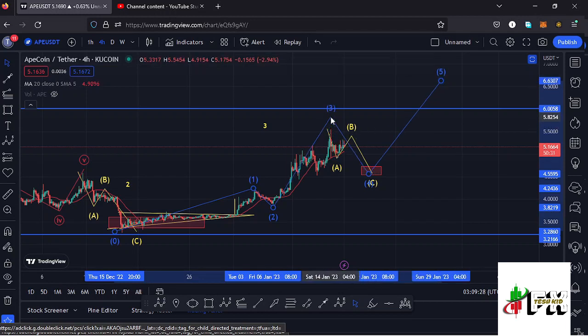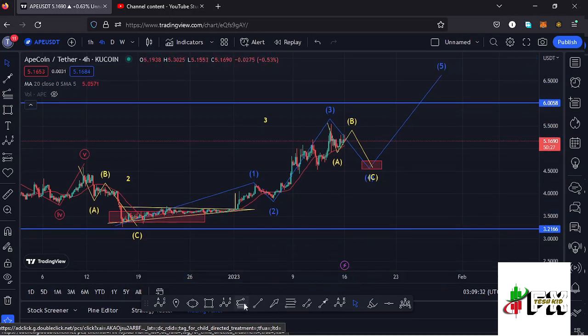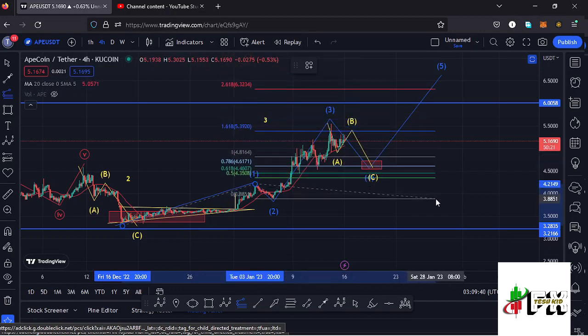and getting to see whether this wave 3 right here has done the minimum that we expect it to do by connecting the Fibonaccis from the low of the first wave to the high of that wave 1, then dragging the fibs to the low of the second wave.